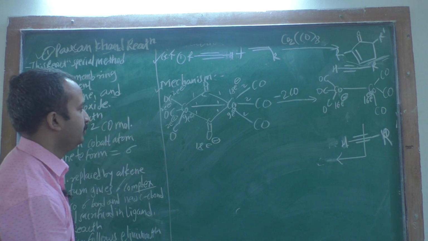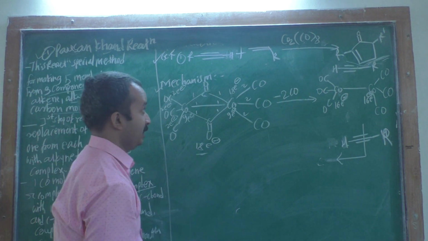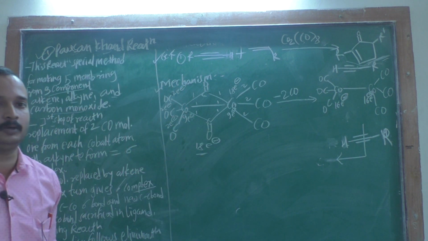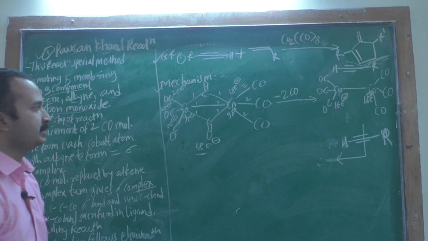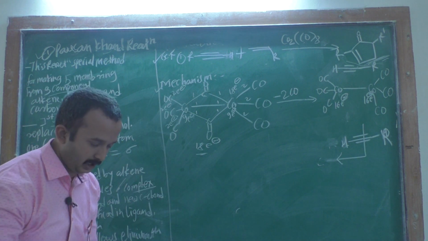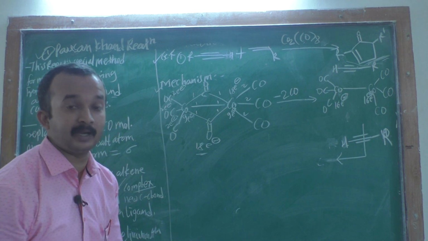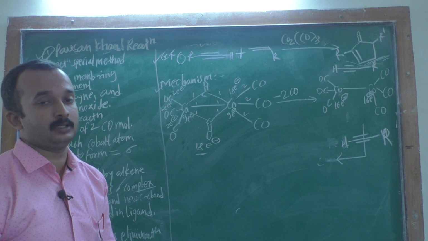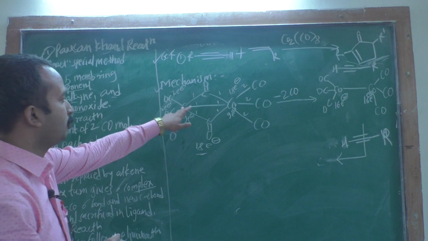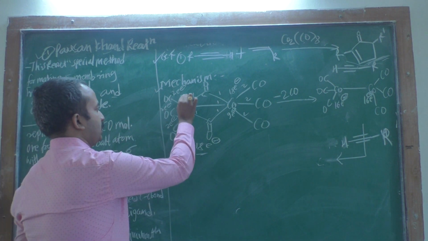Firstly you have to take this Co2(CO)8 complex, and you have to imagine that it is an 18 electron complex. Look at this: that cobalt group shows 18 electrons.